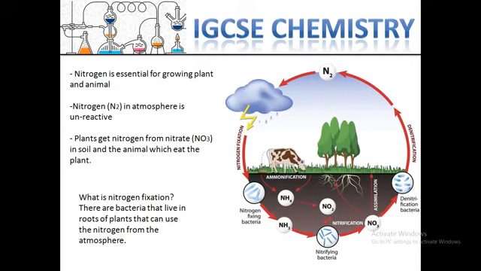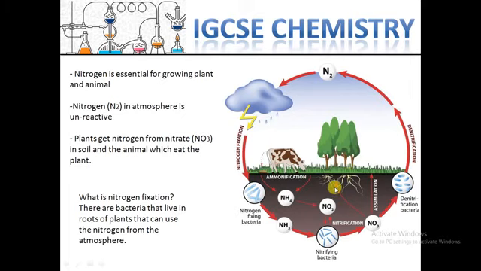There are many bacteria that live in the roots of plants and they use the nitrogen from the atmosphere. I said that nitrogen in the atmosphere is unreactive. One way nitrogen can enter the soil is by changing its form through lightning, or sometimes farmers artificially give nitrogen or fertilizer to the land. And another way is nitrogen fixation by bacteria.